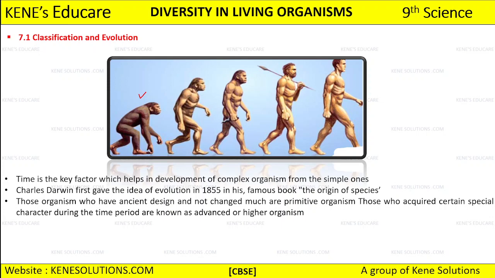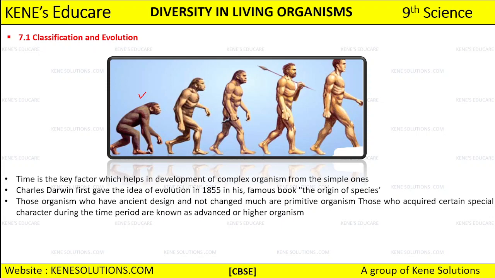Our Kingdom Plantae is further divided into five classes, that is Thallophyta, Bryophyta, then we have Gymnosperms, Angiosperms and Pteridophyta. So these are the five different classes of Kingdom Plantae that we are having.